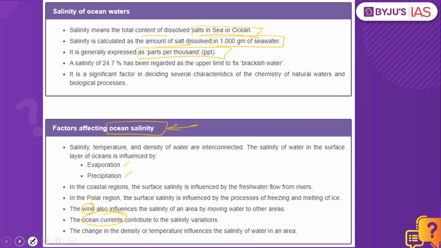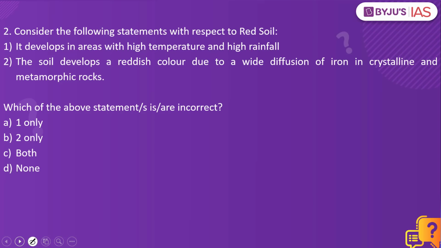Now let's look into the next practice question. Consider the following statements with respect to red soil. It develops in areas with high temperature and high rainfall. The soil develops a reddish color due to a wide diffusion of iron in crystalline and metamorphic rocks. Which of the above statements is or are incorrect? Since it is asking for the incorrect statement, the answer to this is one only.